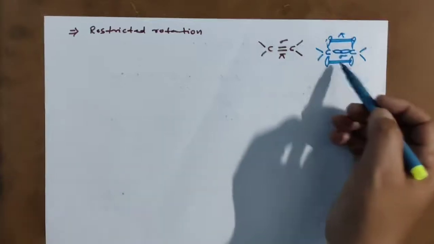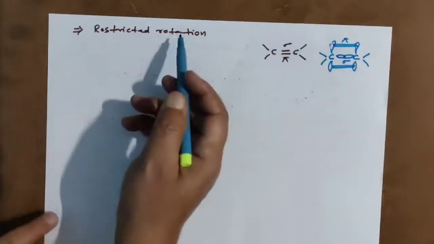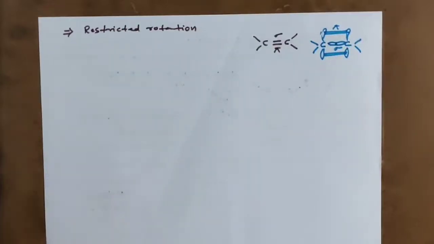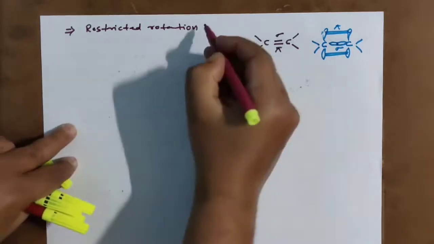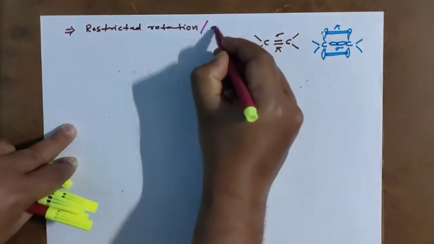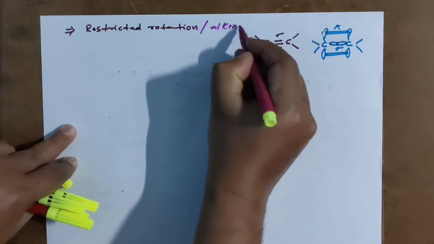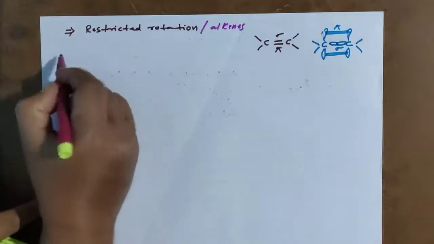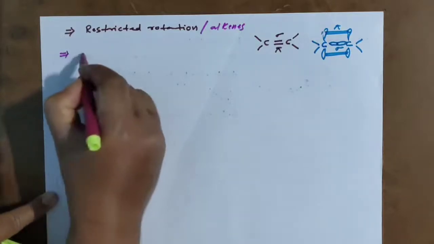That is what we call restricted rotation. Restricted rotation is generally possible in alkenes, so geometrical isomerism can generally be addressed in alkenes.